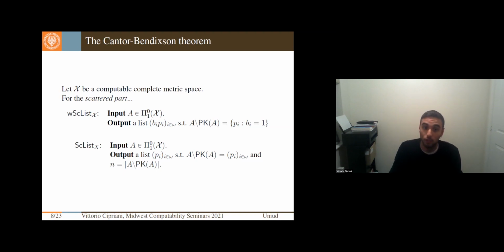Actually, we could have repetitions. We could have garbage elements, namely those that have the bit b_i equal to 0. But we know that the list will be complete, so it will list all the elements in the scattered part.